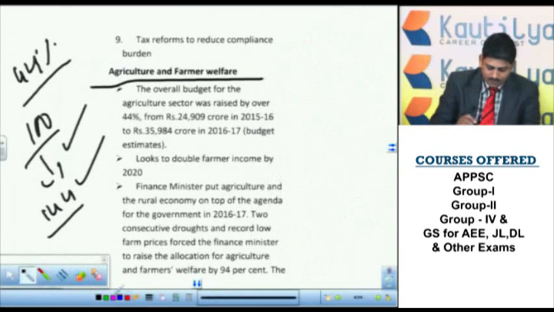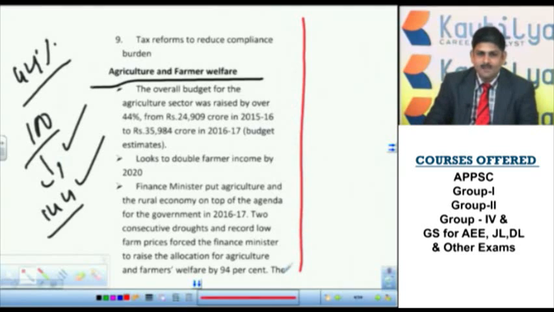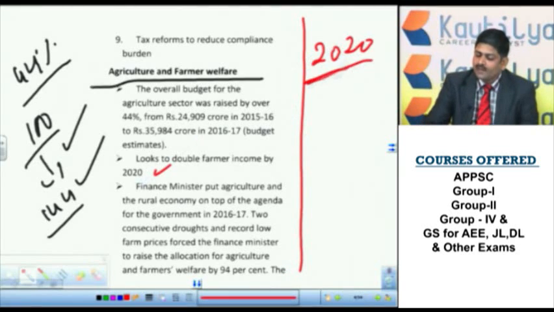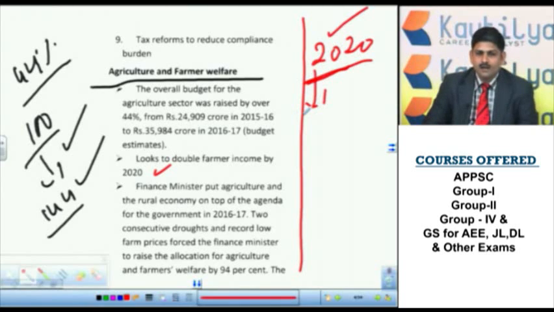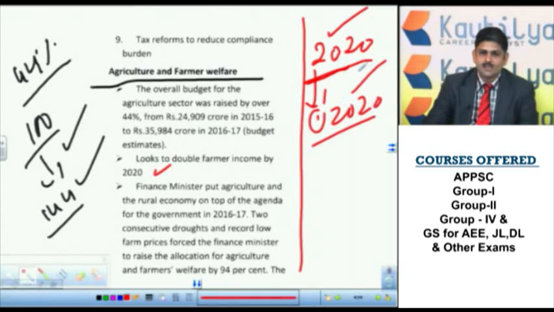Another important aim of the Government of India, specified in the budget and even by the Prime Minister, is that the government wants to double the farmers' income by 2020. This is an important question. How will they ask it? By which year has the Government of India specified an aim of doubling the farmers' income? The answer is 2020. The Government of India has specified many targets, like housing for all by 2022. We need to remember these also. This is very, very important.